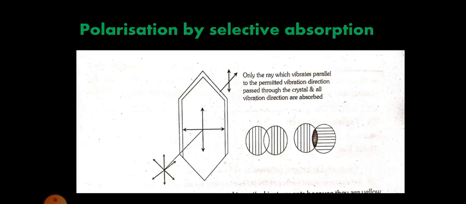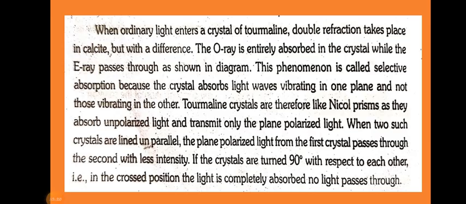So I will again explain polarization by selective absorption. When ordinary light enters a crystal of tourmaline, refraction takes place in calcite, but with the difference that the O ray is entirely absorbed in the crystal while the E ray passes through, as shown in the diagram.